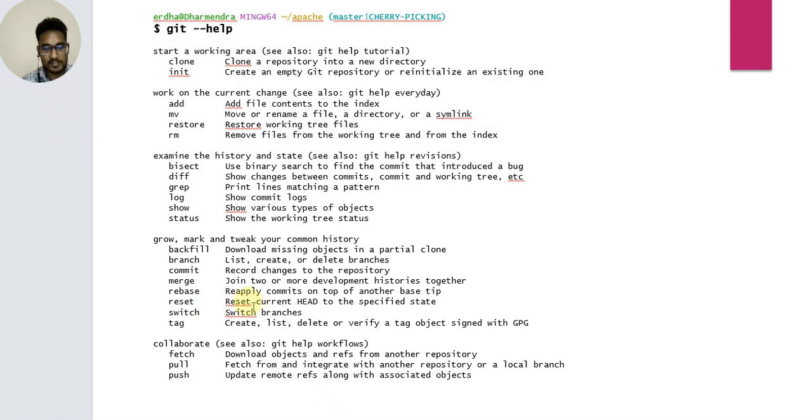Reset, reset current HEAD to the specified state. Switch branches. Tag, create, list, delete or verify a tag object signed with GPG. Fetch, download objects and refs from another repository. Pull, fetch from and integrate with another repository or a local branch. Push, update remote refs along with associated objects.